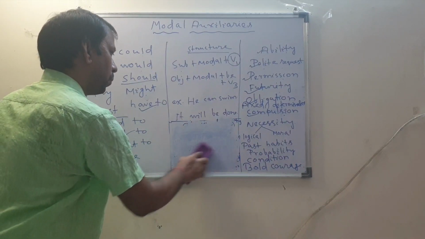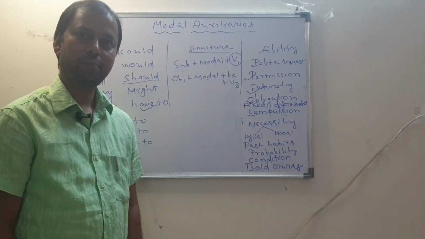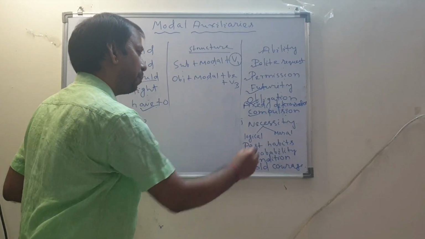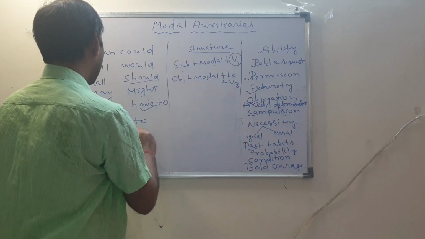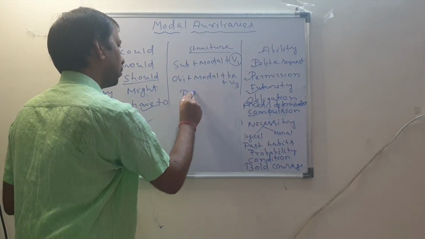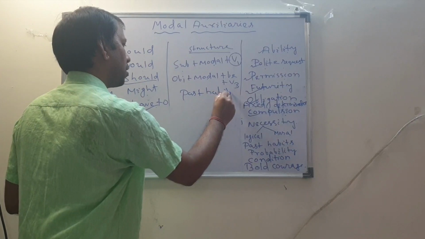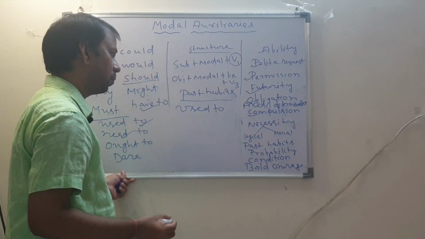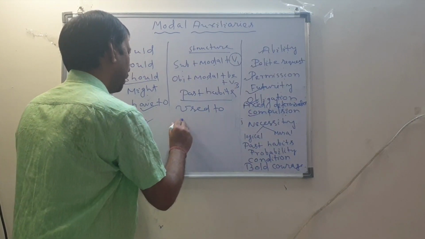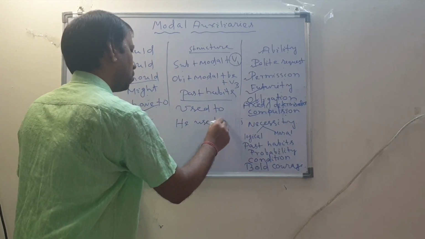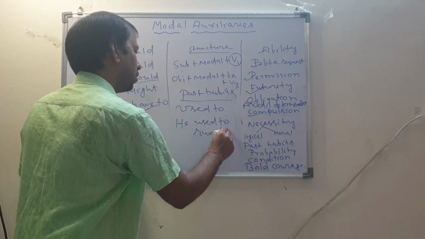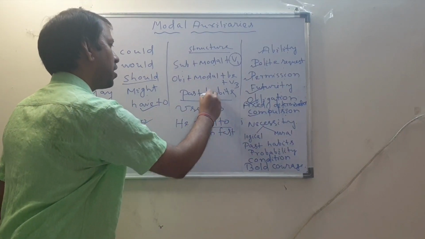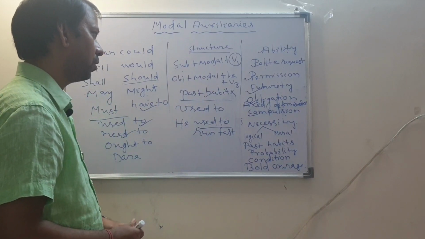Then for past habits, let us come to past habits. For past habits we use used to. This is a very common modal. This is actually a marginal modal auxiliary. He used to run fast. That means he is no longer running fast. Maybe in the past he used to run fast. This is for past habits.